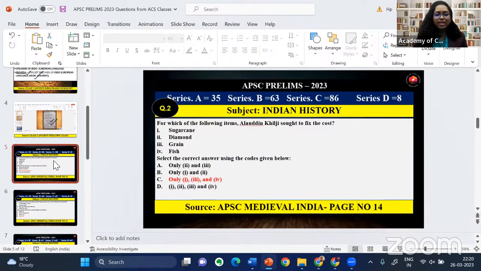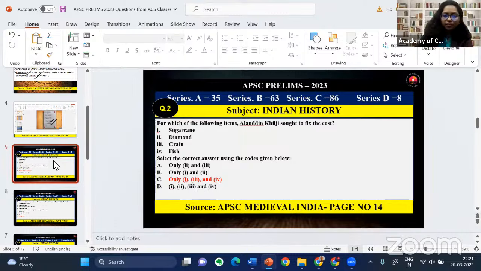Now, coming into the second question. For which of the following items Alauddin Khalji sought to fix the cost? If you have analyzed APSC previous year questions, APSC focuses on Alauddin Khalji, his reforms, military campaigns, then market reforms. This question, we don't specifically remember which all are the items that were controlled by Alauddin Khalji.